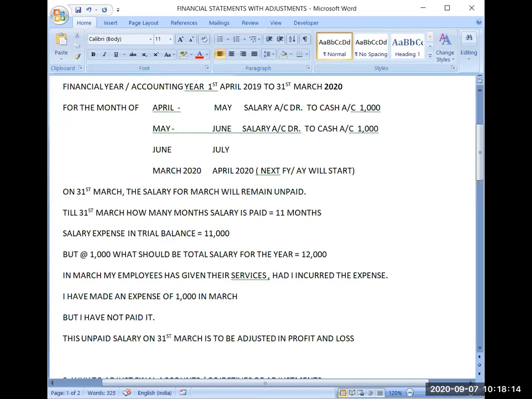So that unpaid salary which I have not paid for the month of March till 31st March has to be adjusted in the profit and loss account. That's why it becomes an adjustment. Now, responses from your side, whether you are able to understand the meaning of adjustment, whether some picture is clear or not, what is happening.